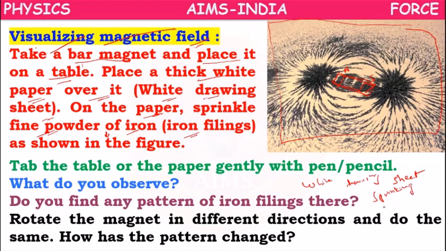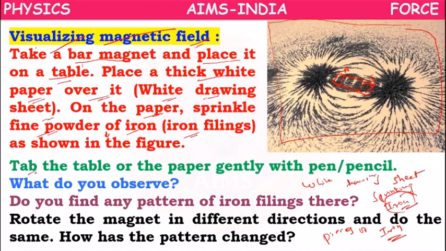You are sprinkling iron filings, means small pieces of iron. Pieces of iron are called here iron filings, and you are sprinkling iron filings all over the white paper.